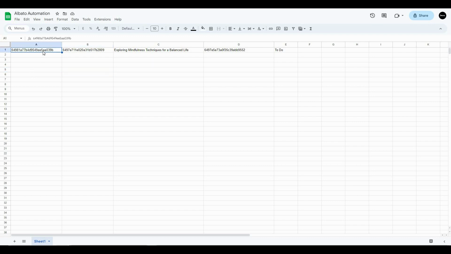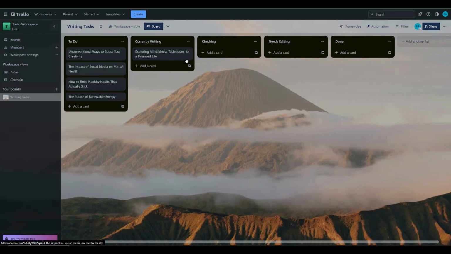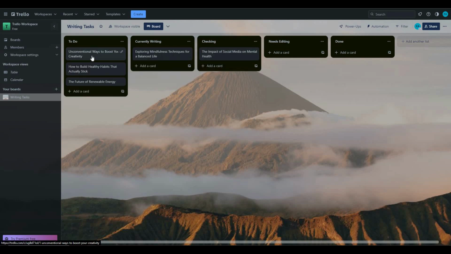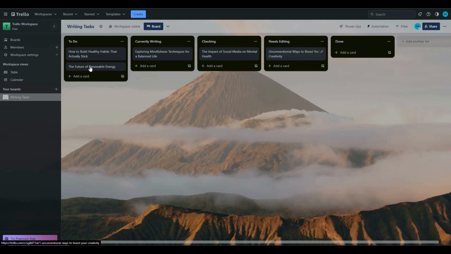So this is the ID name on column A, card ID on column B, this is the card name on column C, the previous ID on column D, and the previous list on column E. So let's make some more changes. I'm going to move this impacts of social media to checking, and unconventional ways to needs editing, and future of renewable energy to done.